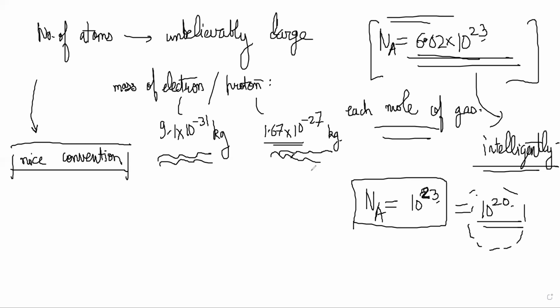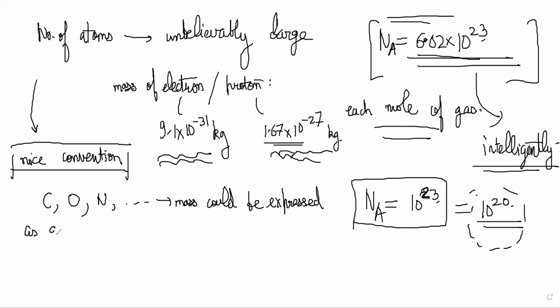Now, people already knew that all of the elements like carbon, oxygen, nitrogen, and so on, every element's mass could be expressed as a multiple of the mass of a hydrogen atom.